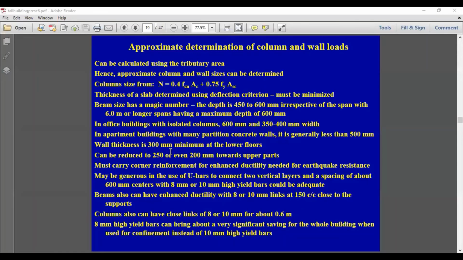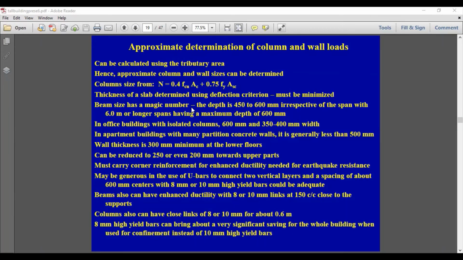And in the case of apartment buildings, you'll find that the depth of the beam can be about 500 millimeters. But in commercial buildings, the maximum depth is about 600 millimeters. You'll try to do everything possible to make sure the slabs can be supported within 600 millimeters. Otherwise, the floor to floor height will increase. So the width of this particular beam can be about 350 to 400, and that will allow you to do concreting properly. Otherwise, if the beams are thinner, then concreting will become difficult.